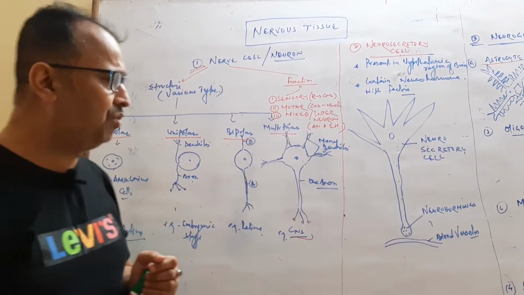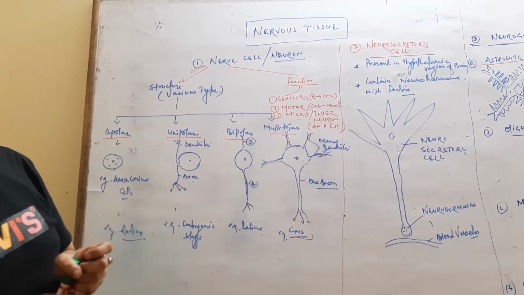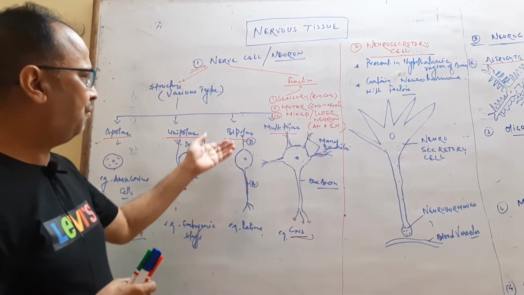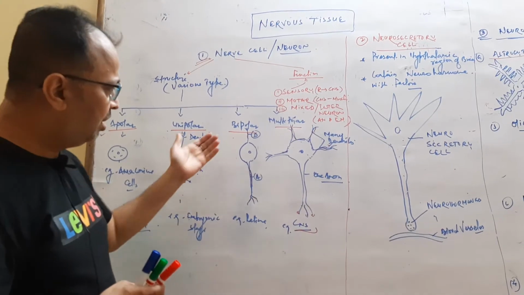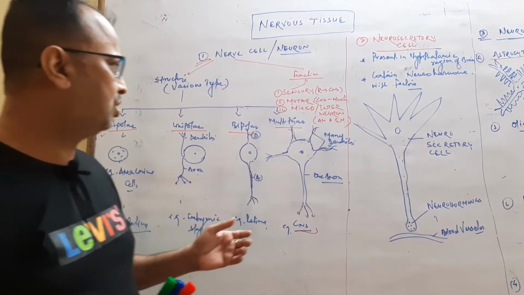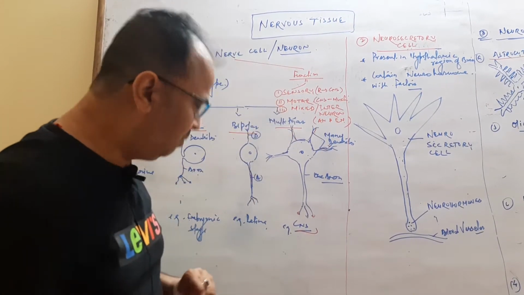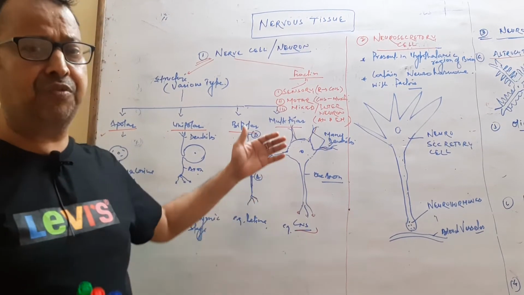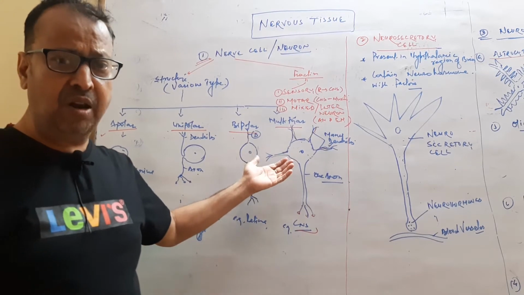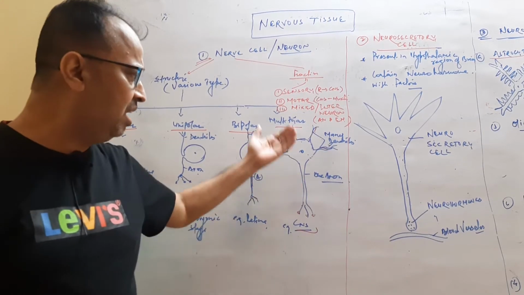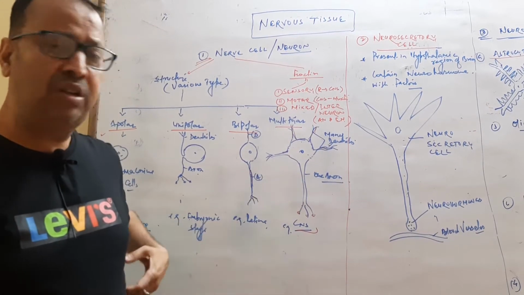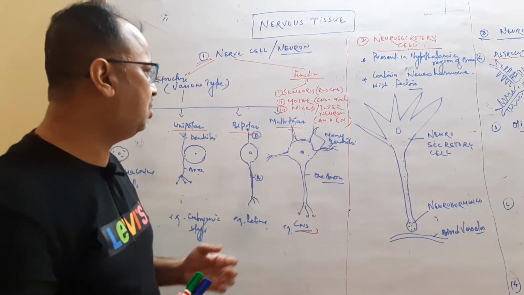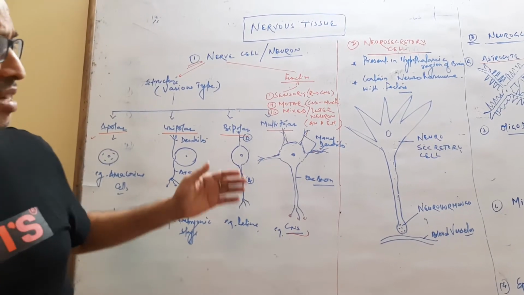Bipolar neurons are mainly present in the retina of the eyes, which have one dendrite and one opposite axon. In multipolar neurons there is the formation of multiple dendrites. So in multipolar, many dendrites arise and one opposite axon forms. This condition occurs in multipolar neurons, which occur in the CNS.